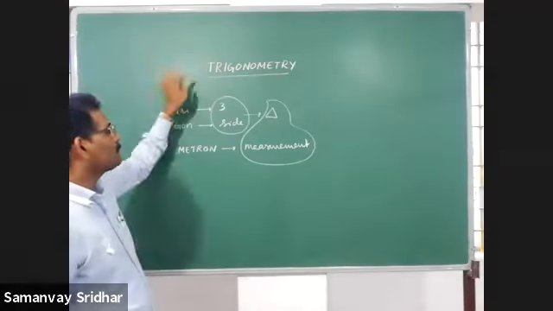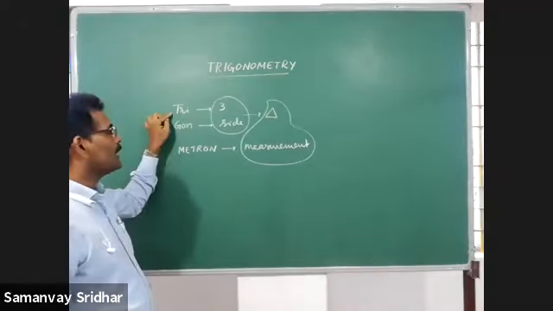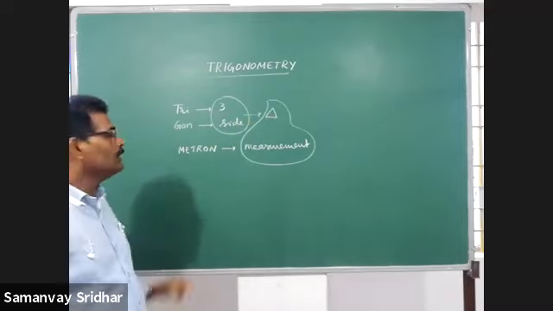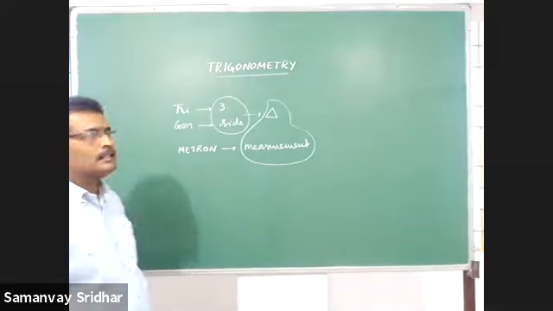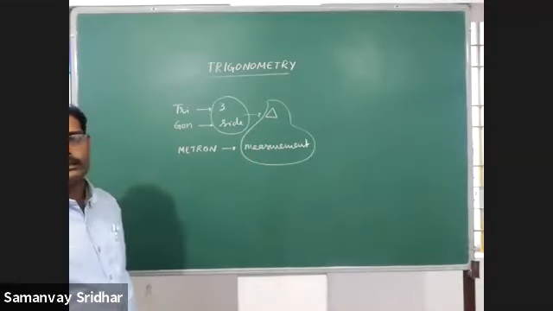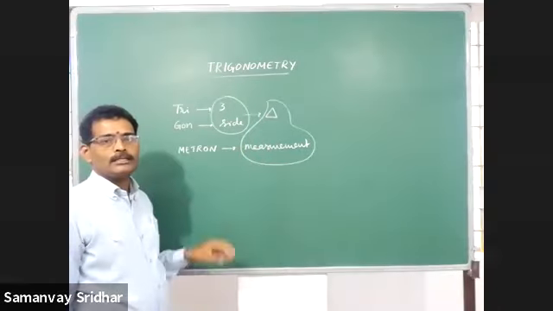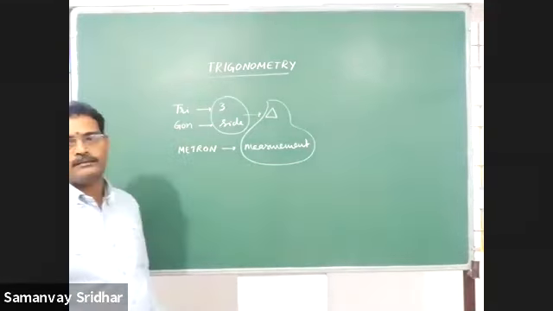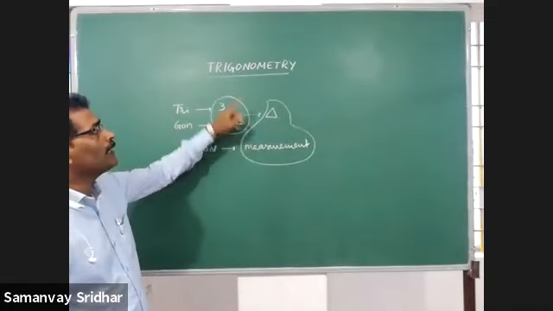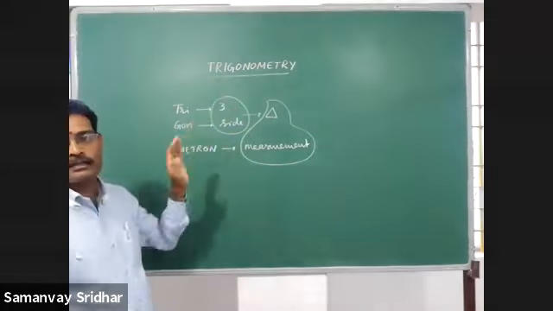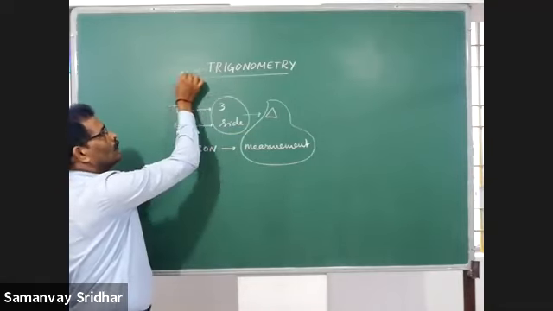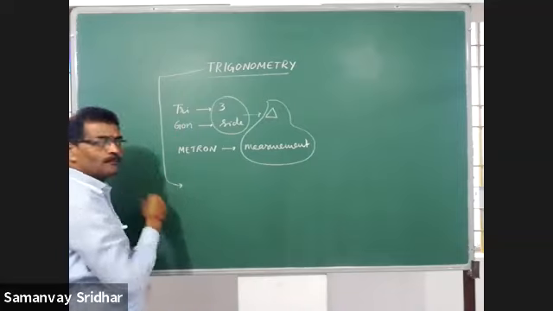It's taken from three Greek words, tri, gon, and metron. Together it is trigonometry. Trigon means triangle. Metron means measurement. Therefore, triangle measurement. That means measurement of the sides and the angles of a triangle. It is the word meaning. What is trigonometry? The meaning of trigonometry. Right. Then, what is trigonometry actually?